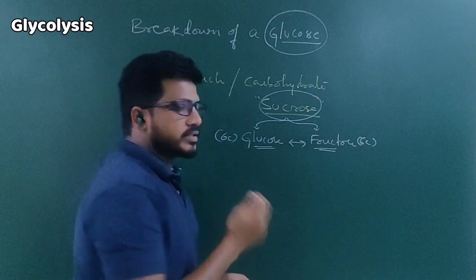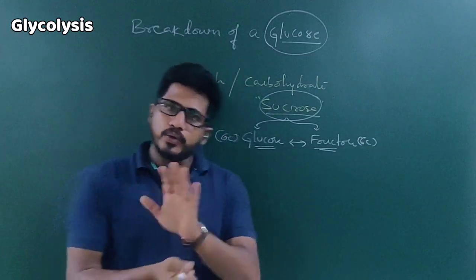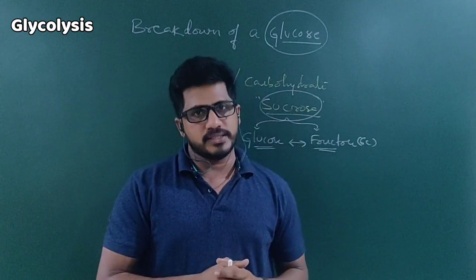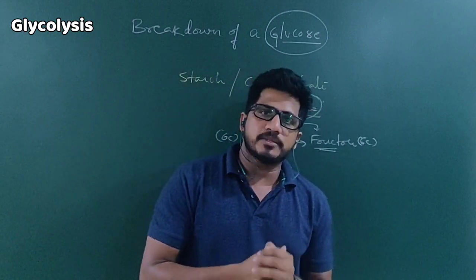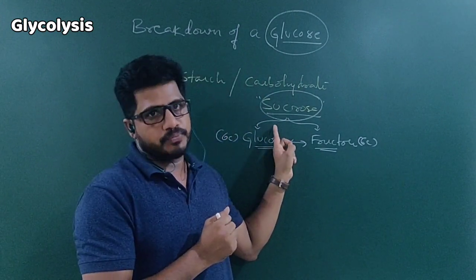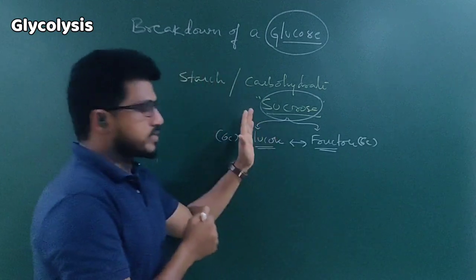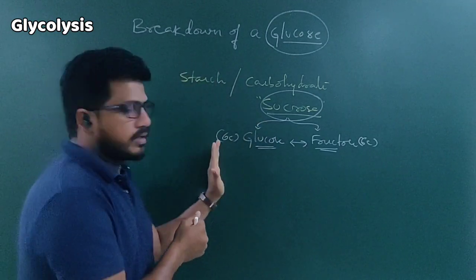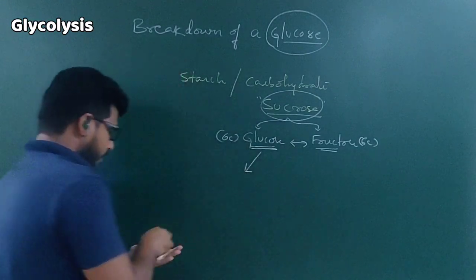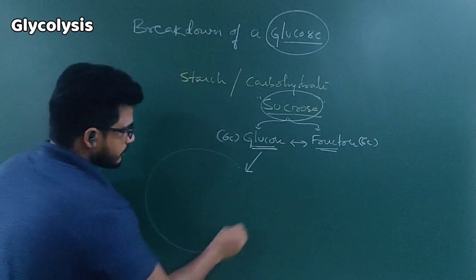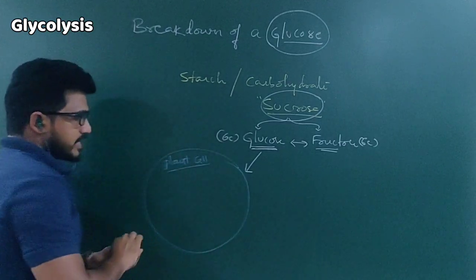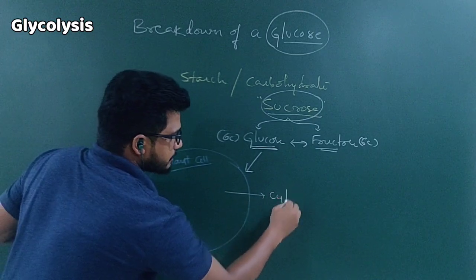So here what I would like to tell you: in respiration, glucose is mandatory. Plants get glucose through the process of photosynthesis. In photosynthesis, plants prepare glucose, but store the food in the form of sucrose and starch. If sucrose is not available, glucose will be yielded from the starch. Once glucose is yielded, it will go to the plant cell. This is a plant cell. Inside the cell, this is cytoplasm.